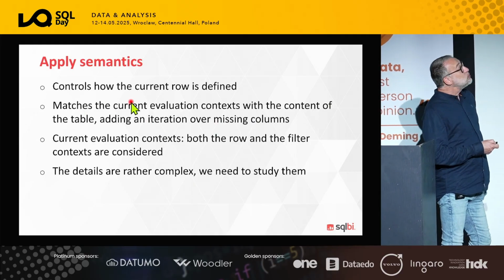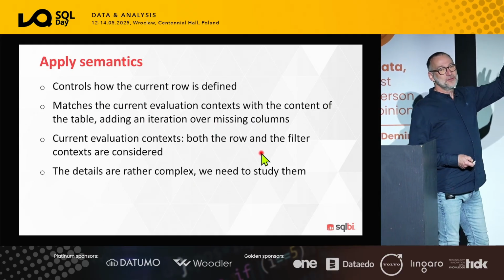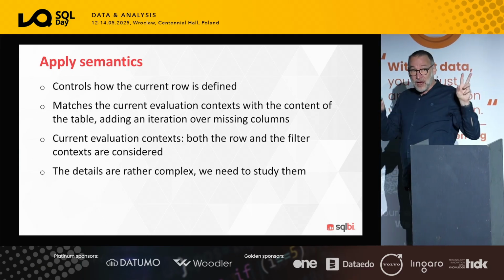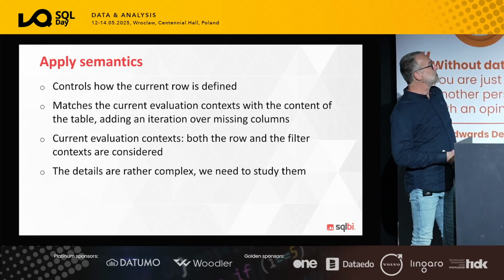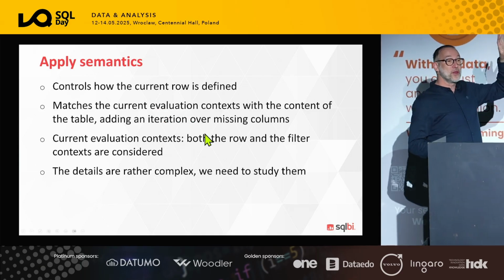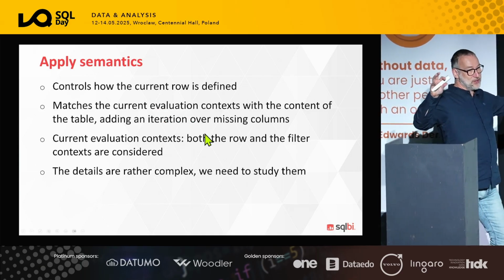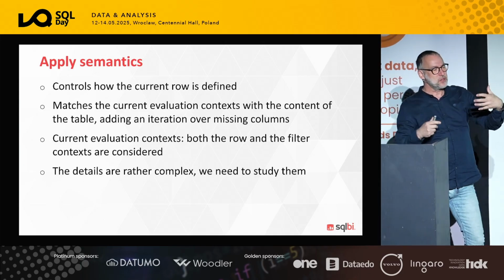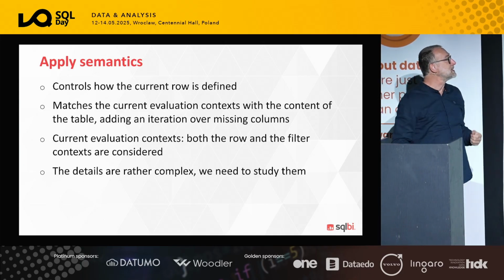The applied semantics controls the current row. Our goal is understanding what is the meaning of current row in a window function. And it does it by looking at the current evaluation context, both the row context and the filter context, against the source table. The source table is the table that window function use in order to produce the result.